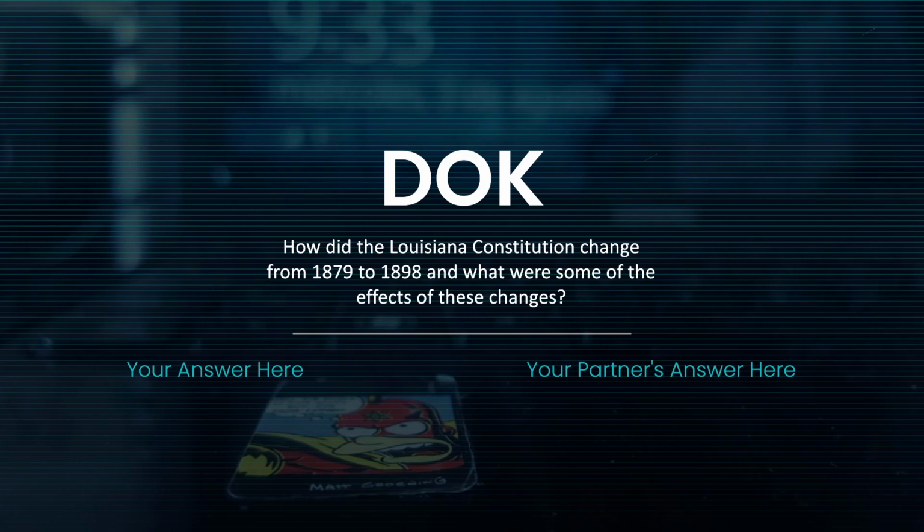And then your DOK question for the day: How did the Louisiana Constitution change from 1879 to 1898? And what were some of the effects of the changes? So what changed from the Louisiana Constitution of 1879 to the Louisiana Constitution of 1898? And how did that affect not only African Americans, but other individuals as well?